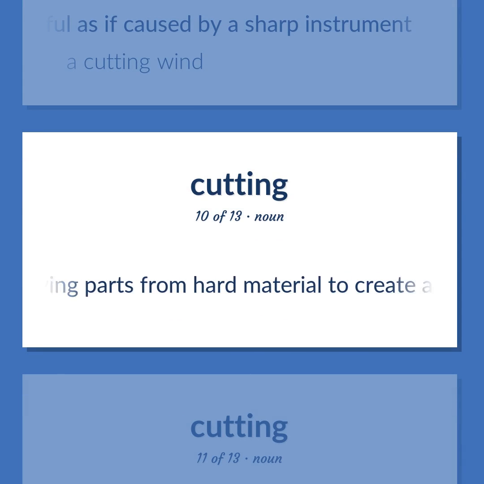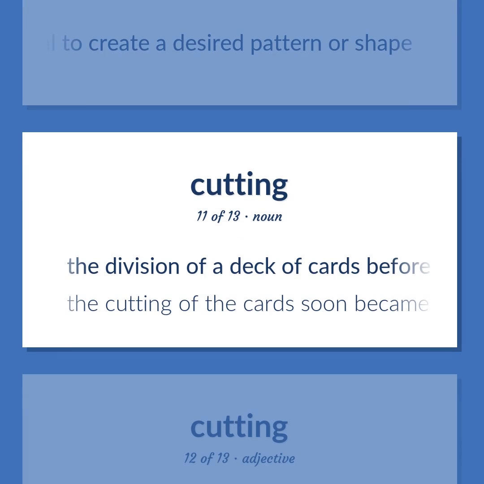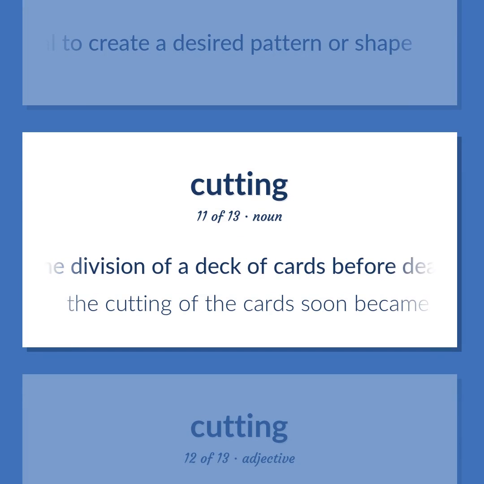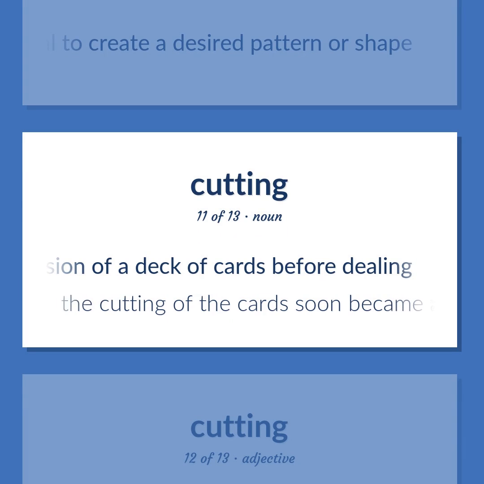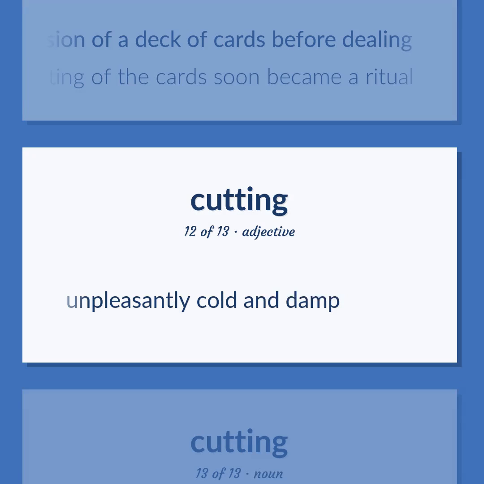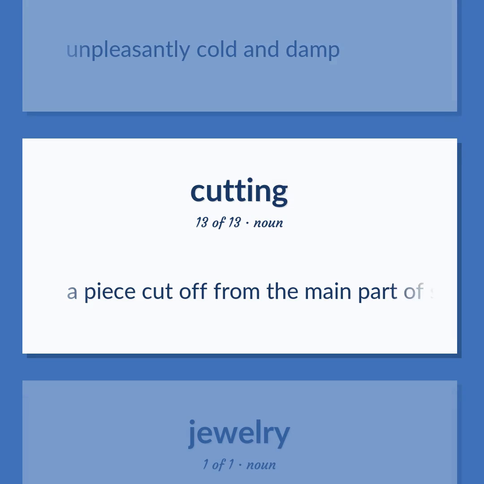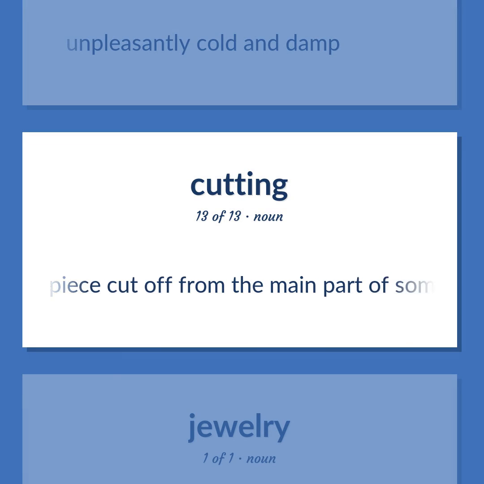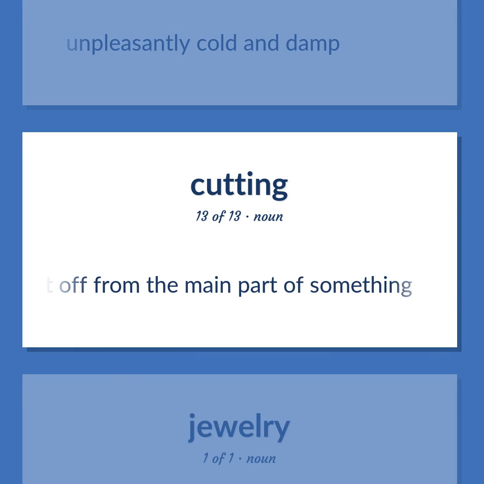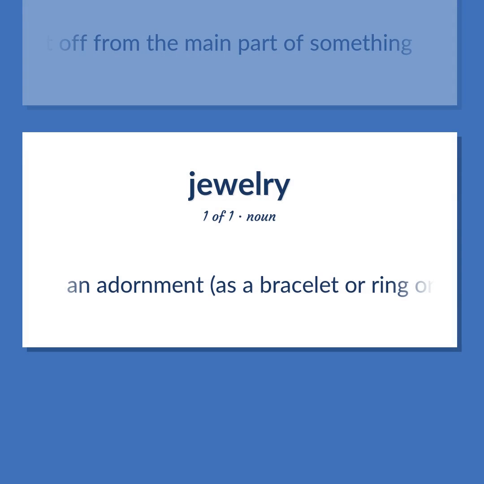Removing parts from hard material to create a desired pattern or shape. The division of a deck of cards before dealing. The cutting of the cards soon became a ritual. Unpleasantly cold and damp. A piece cut off from the main part of something. An adornment, as a bracelet or ring or necklace, made of precious metals and set with gems, or imitation gems.